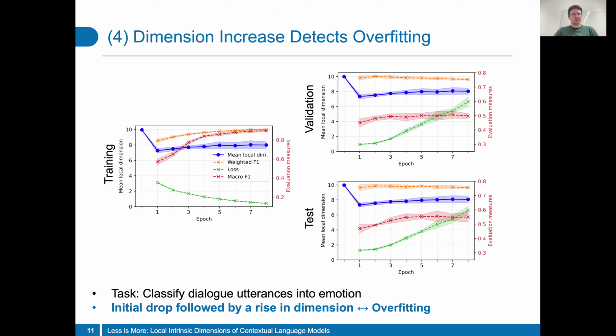Finally, we can also detect overfitting in the sequence classification task. Here, the validation loss increases quickly, and we are indeed overfitting when we are looking at the downstream task performance. In the local dimensions, this is reflected through an initial drop, followed by a rise in dimensions, which mirrors the model's trade-off between generalization and memorization.